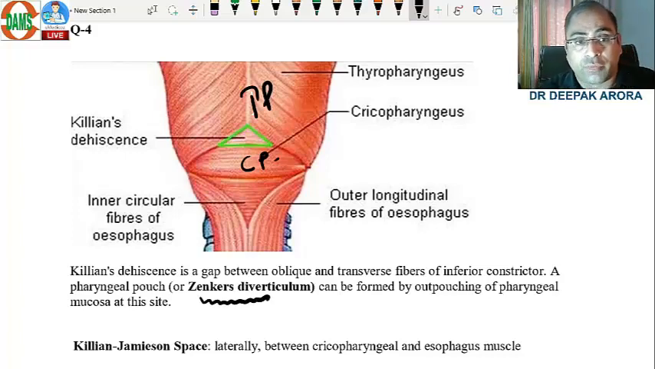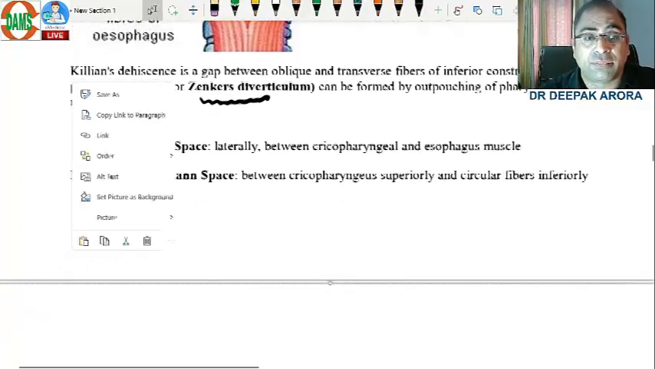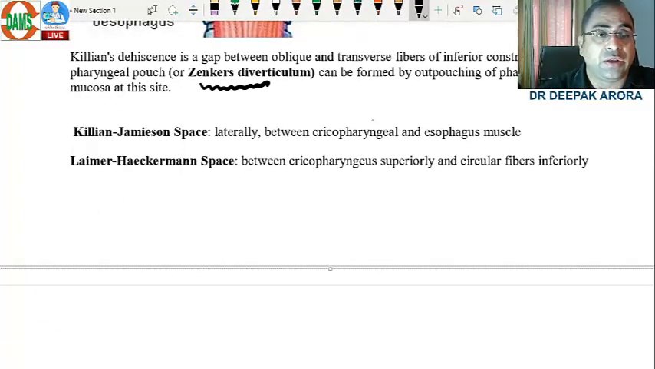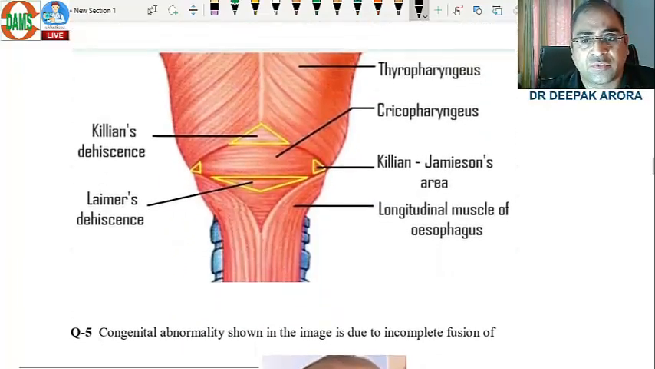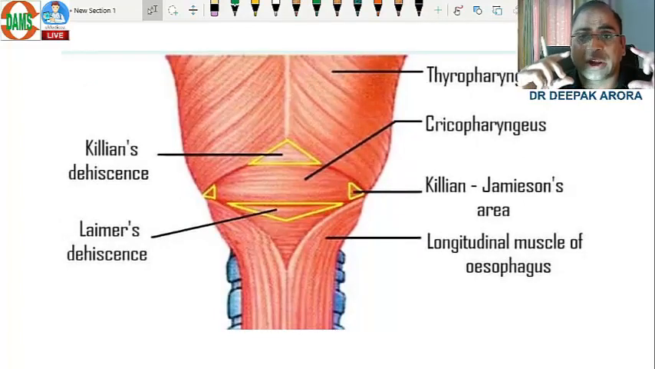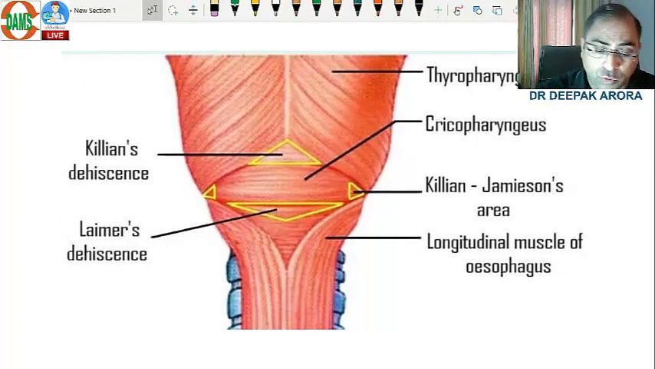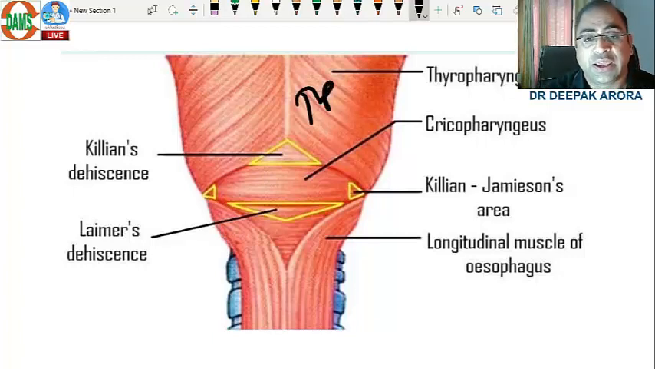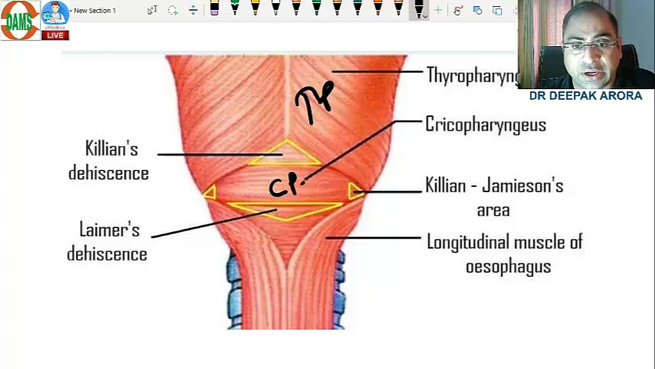Now, along with Killian's dehiscence, what are the other worth remembering points? One is your Killian-Jamieson and one is Laimer's-Hackermann space. So better just focus your eyes. I just want to highlight this image for the upcoming NEET examination. If they show you some potential space between thyropharyngeus and cricopharyngeus, that is Killian's dehiscence.